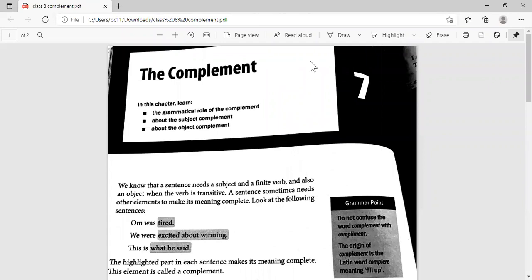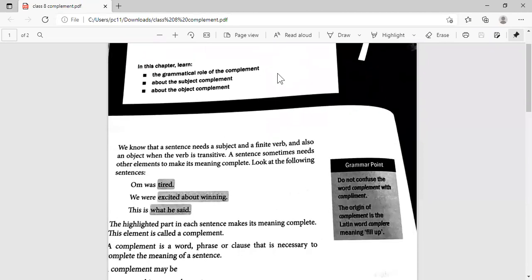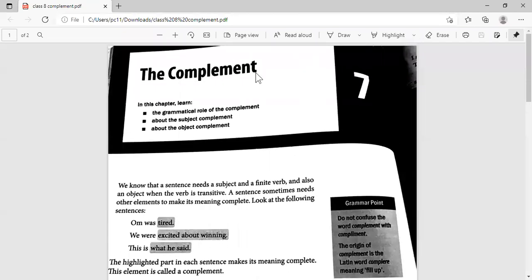Now, when we talk about grammar here, what is the complement here? What is its role, or what does it do in a sentence? Here, the complement is giving us more information about the subject or the object. Okay, is it clear? So what does the complement do? It gives us, or adds meaning to, the subject or the object.